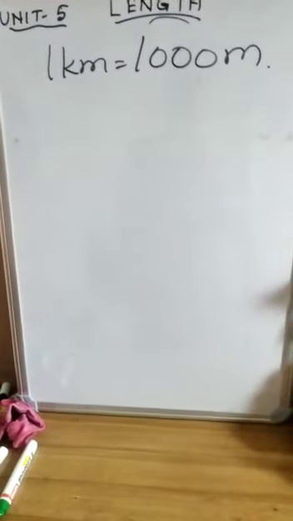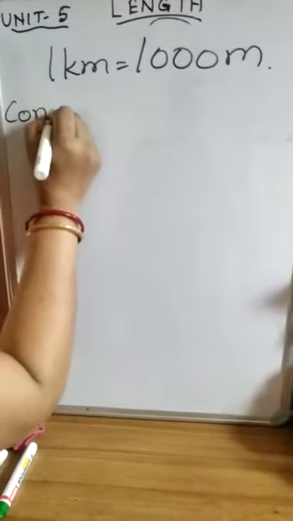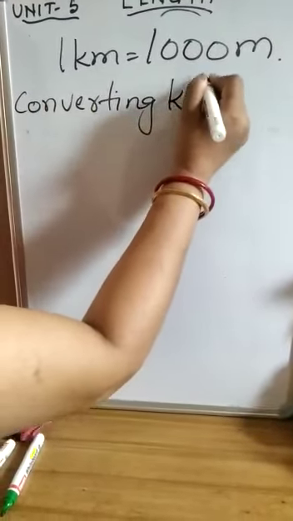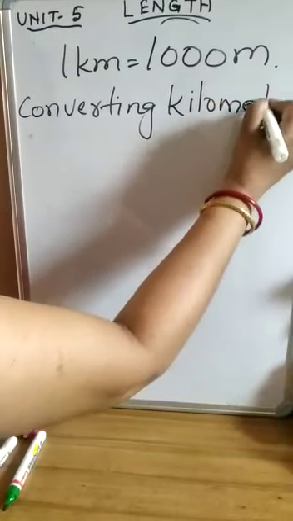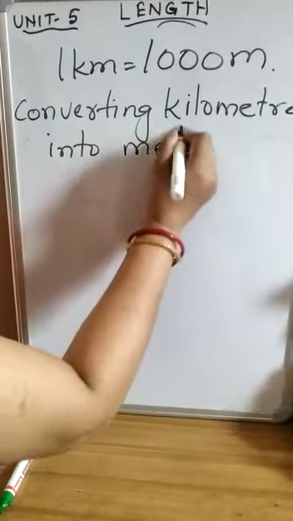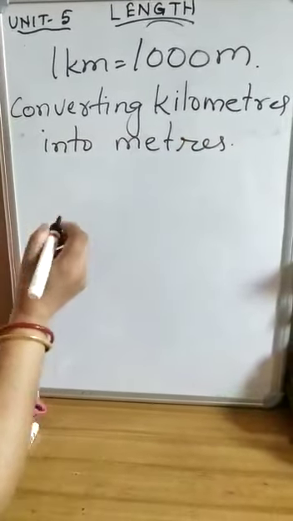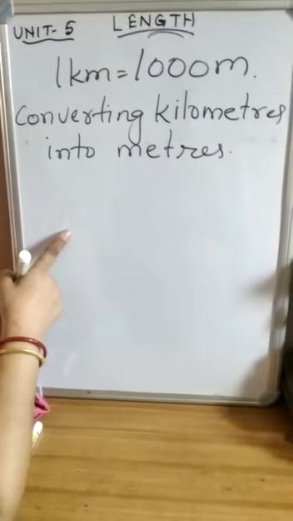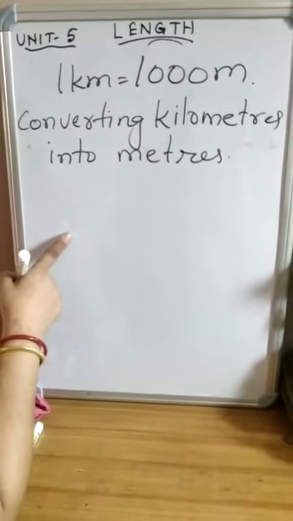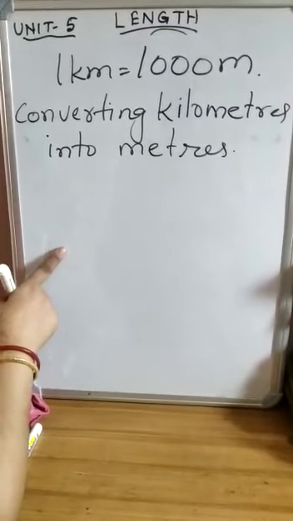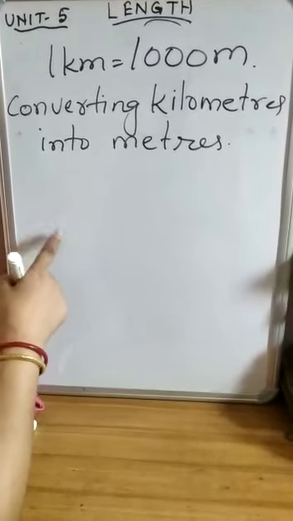So here I am converting kilometers into meters. What will we do? The number of kilometer will be multiplied by 1000.